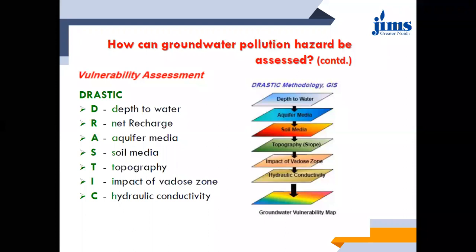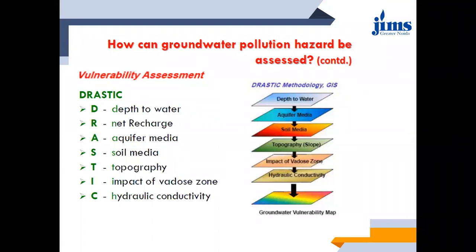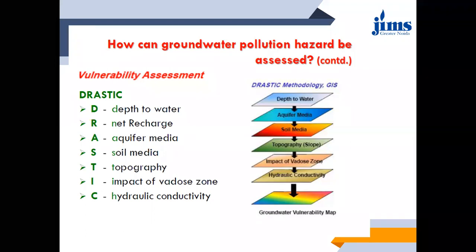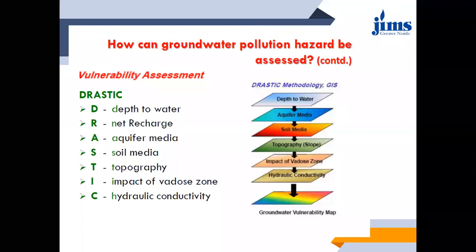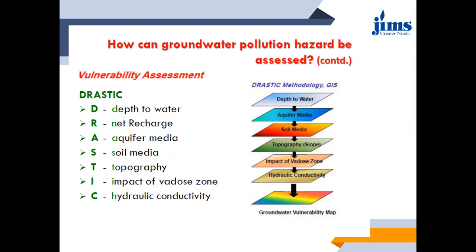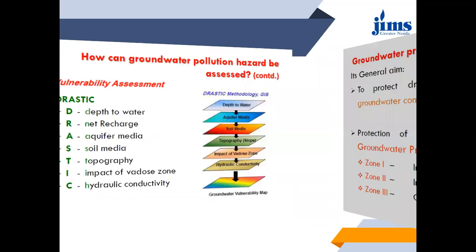See, you cannot measure the topography, but you can assess the topography. Similarly, you cannot measure the soil media, but you can assess the soil media. You can analyze it qualitatively. For example, whether the soil media is thick or thin, you can find out the nature of the soil media. Topography, whether it is plain, a plateau, or a hilly area, can be very easily determined. It cannot be measured, but it can be assessed. Therefore this is known as a vulnerability assessment technique.